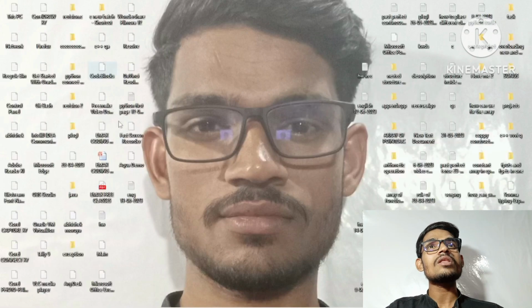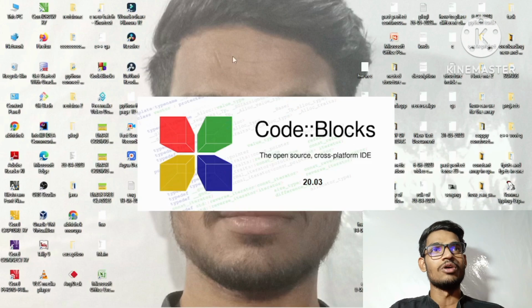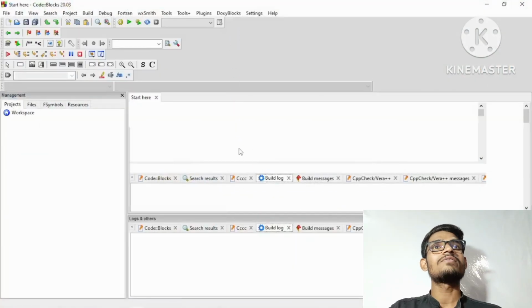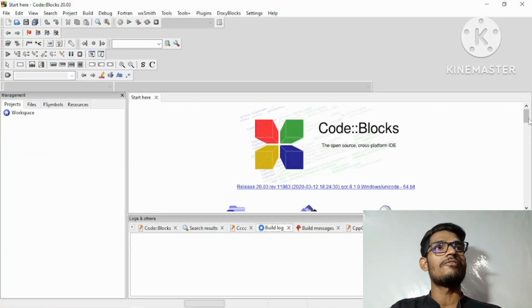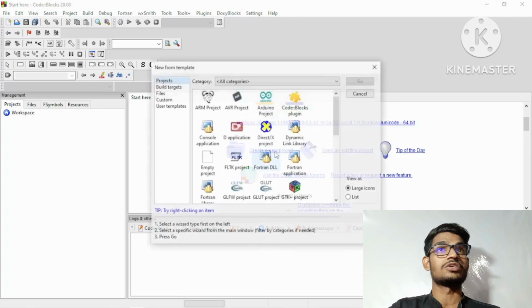So we have to open the CodeBlocks IDE. It is a very interesting IDE, I think, because it is very important here. What is the meaning of IDE? As you know, integrated development environment. It gives an environment for us programmers to write some code and execute it.